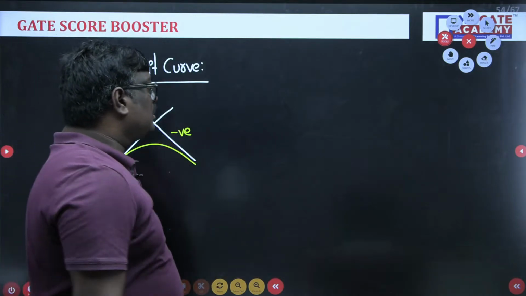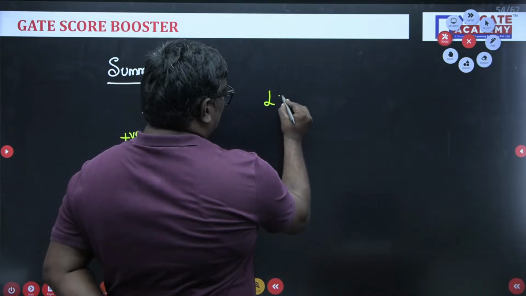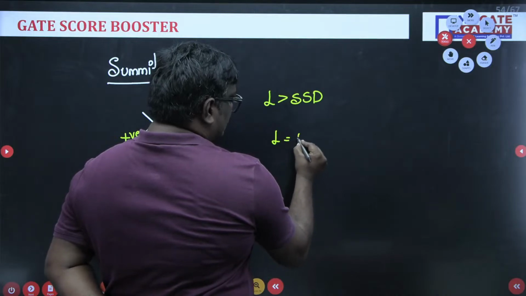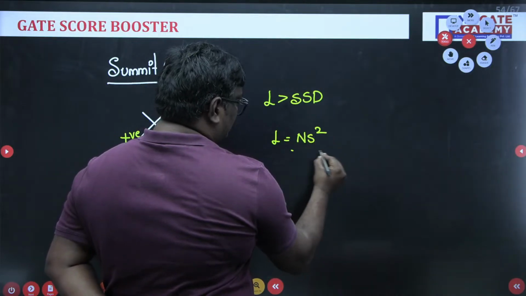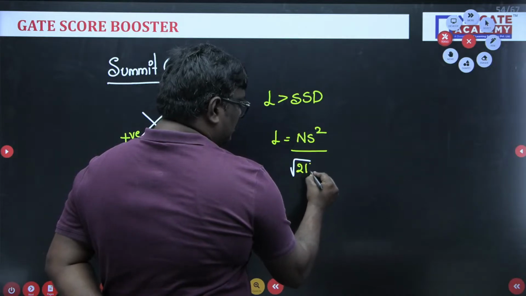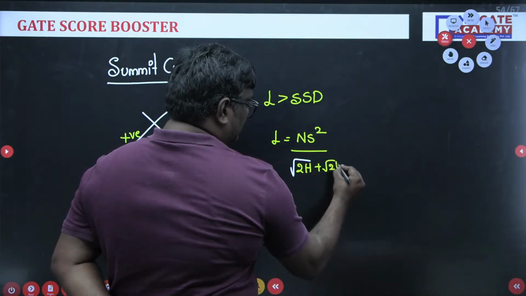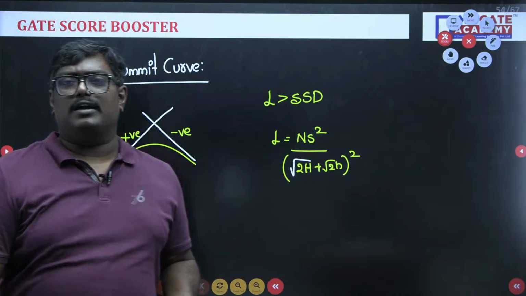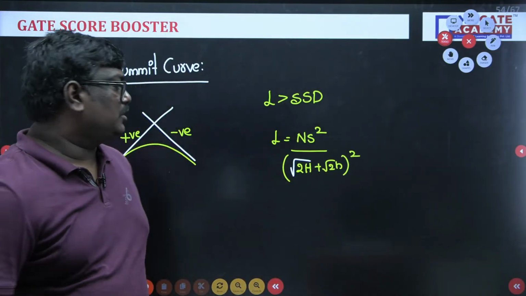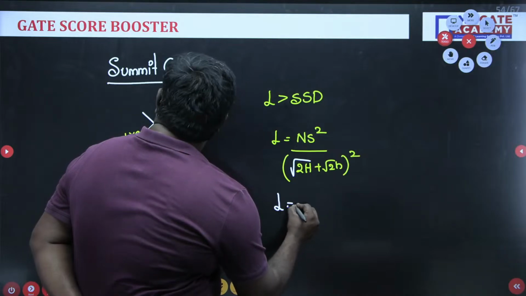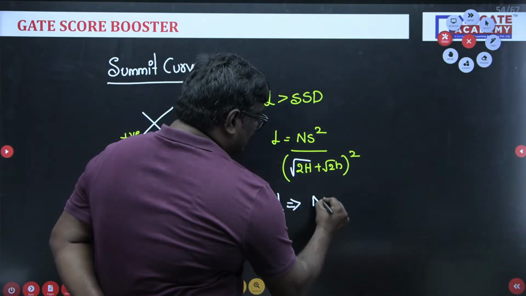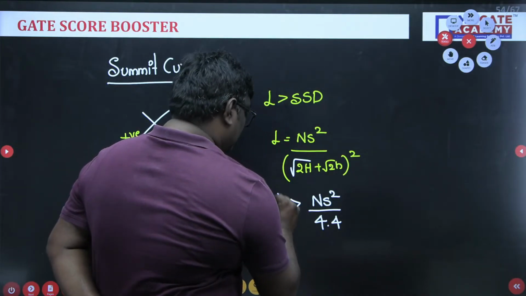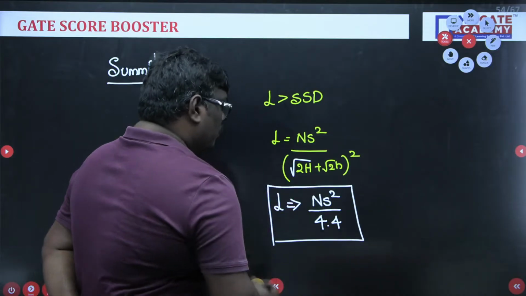Now see students, suppose when L is greater than SSD, the length of summit curve L is given as NS square upon root 2H plus root 2h whole square, which on solving, capital H is the height of the driver, small h is the height of the object, students. So here the length of the summit curve is given as NS square upon 4.4. Here L is given as NS square upon 4.4.